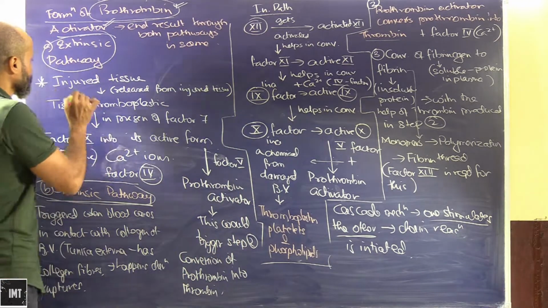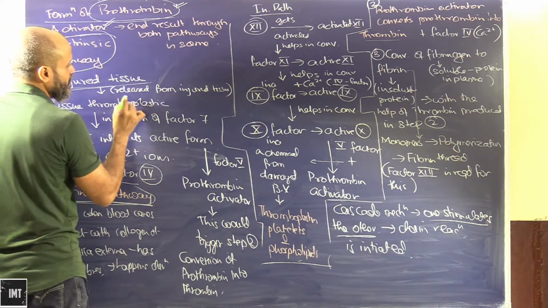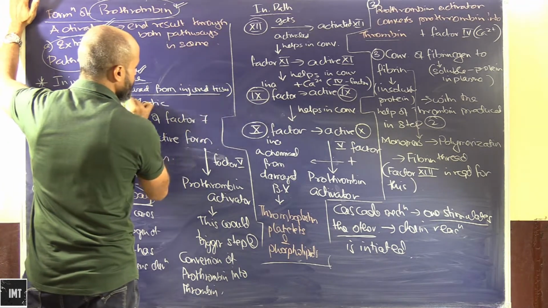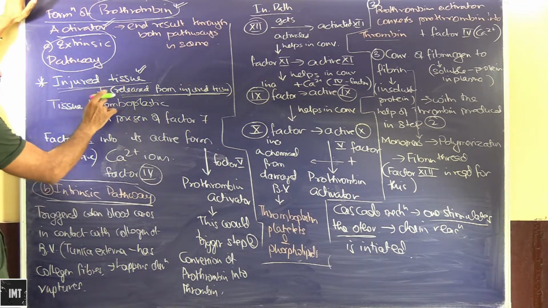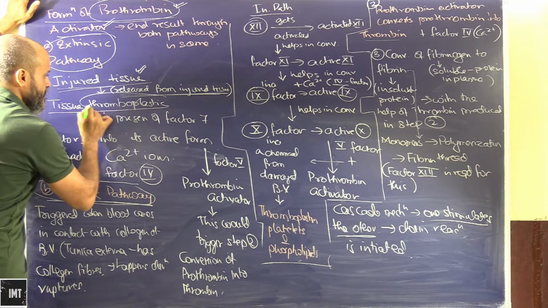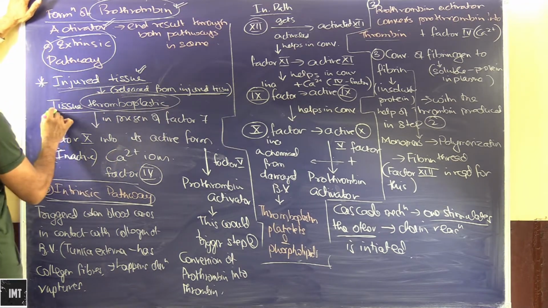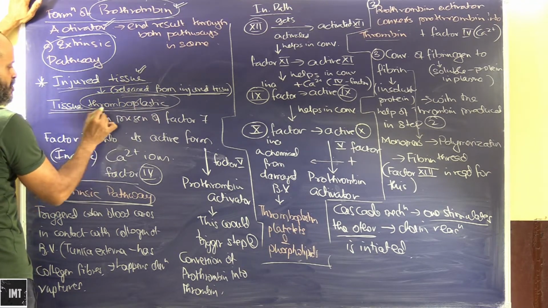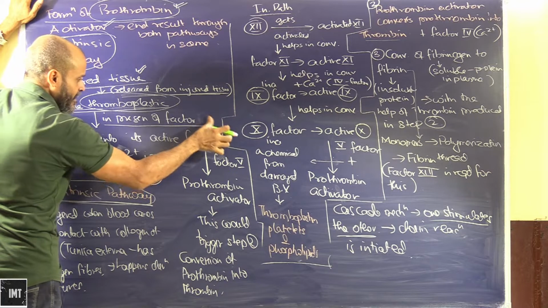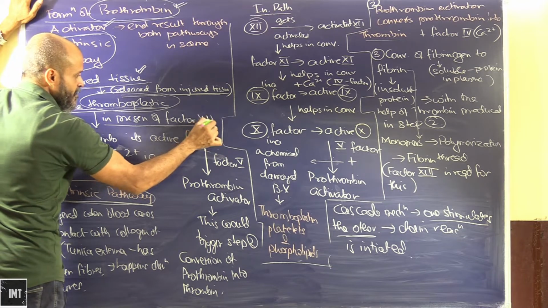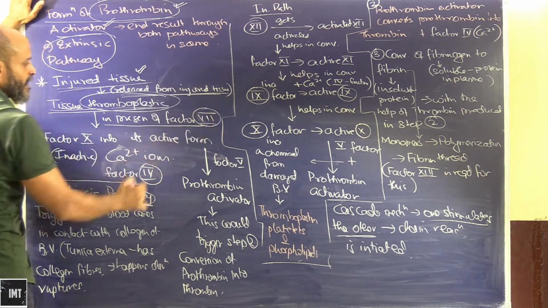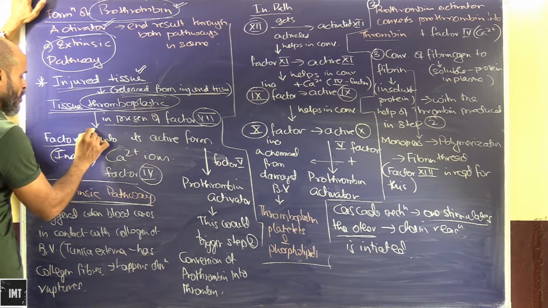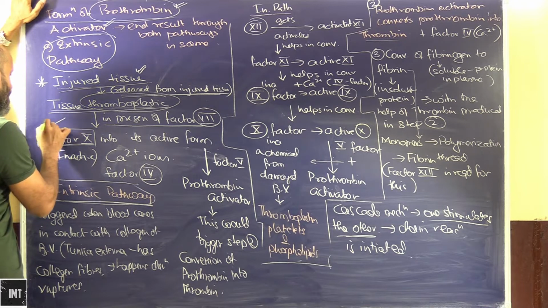So what happens? The injured tissue releases thromboplastin. The tissue thromboplastin, in the presence of factor VII, will activate factor X. I am writing it in numbers, but we should write it in Roman numerals.